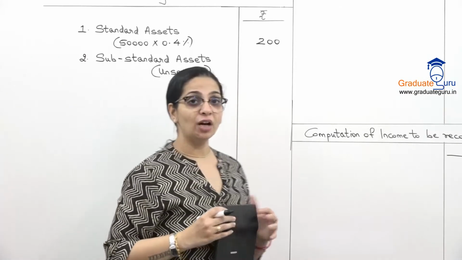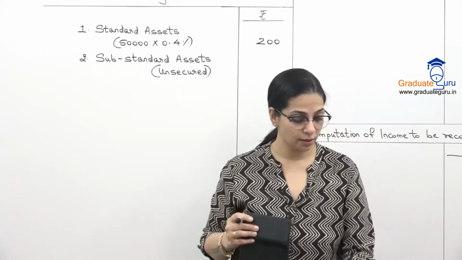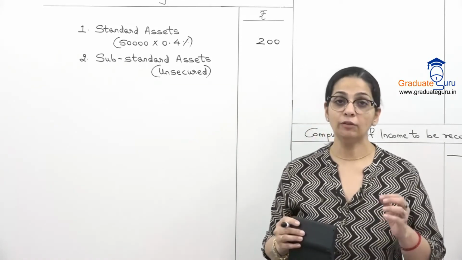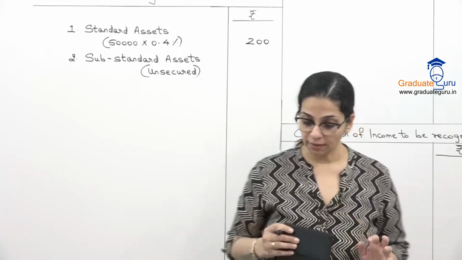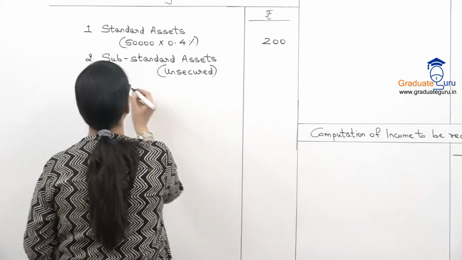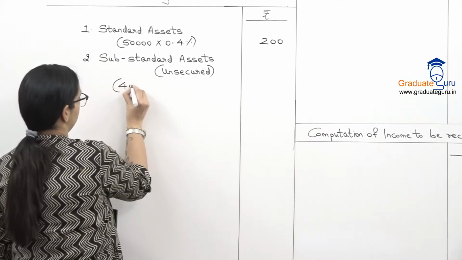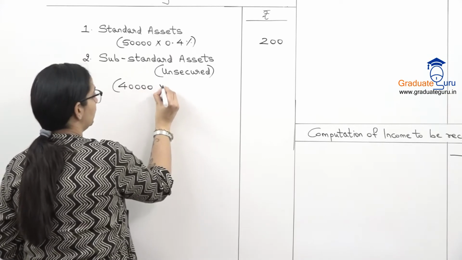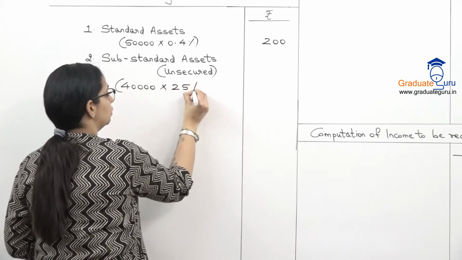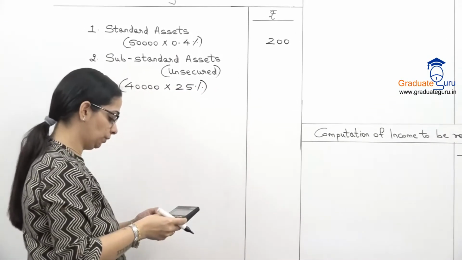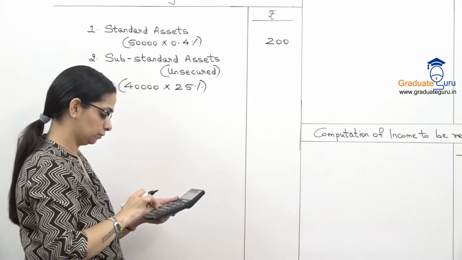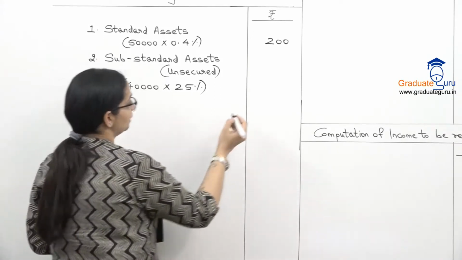And whenever we have unsecured substandard assets, the rate applicable is 25%. So substandard amount is 40,000. So on 40,000, we'll take 25% provision. That is 10,000.